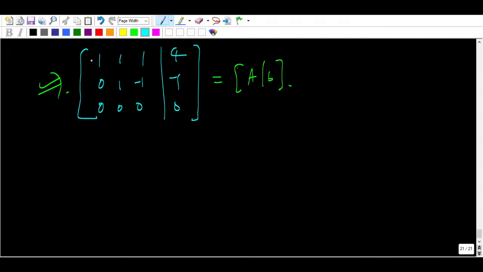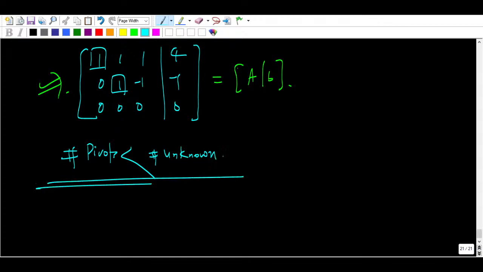Now you can see how many pivots are there. Pivots are 2. You remember I told you that the number of pivots is less than the number of unknowns. This is not the essential condition for no solution.